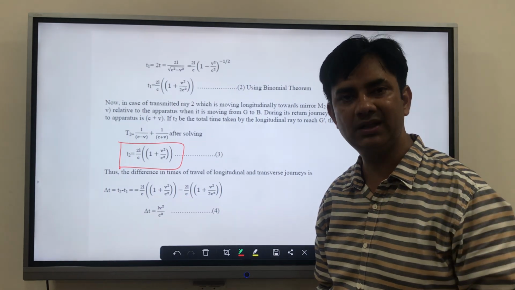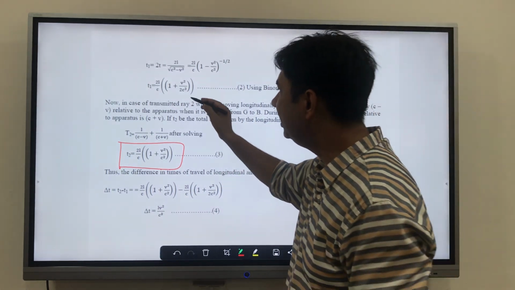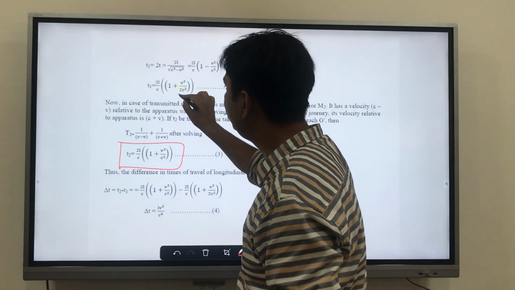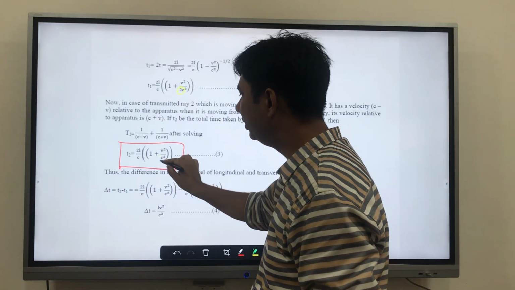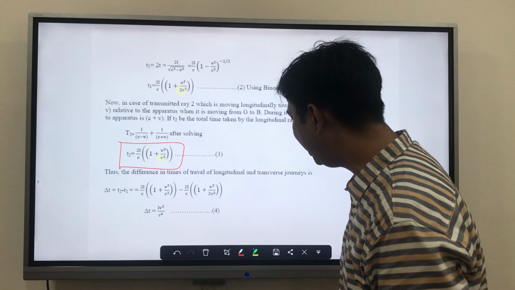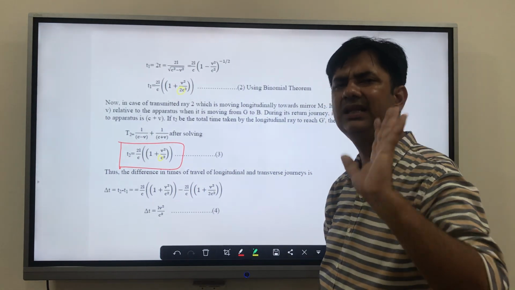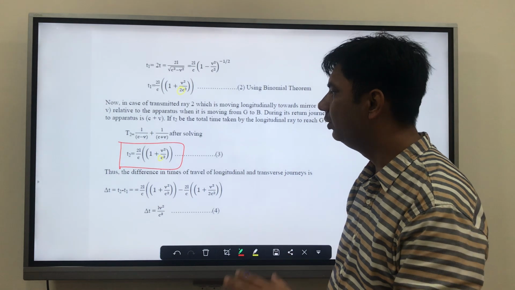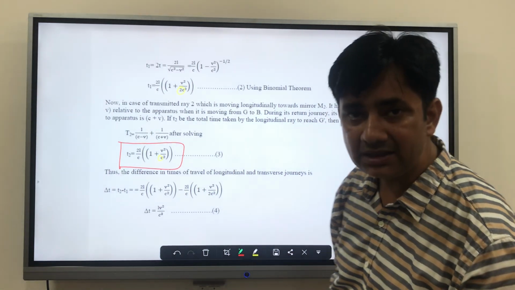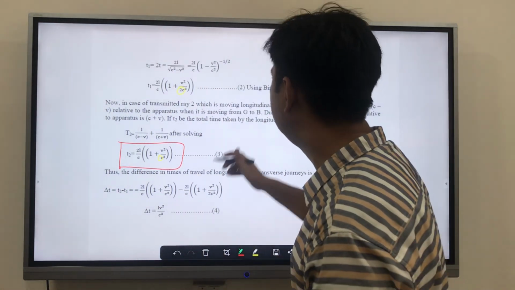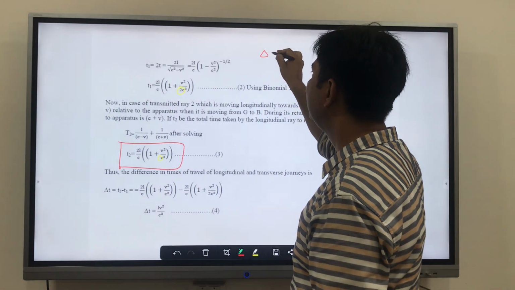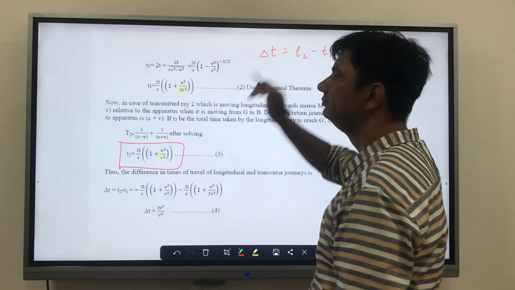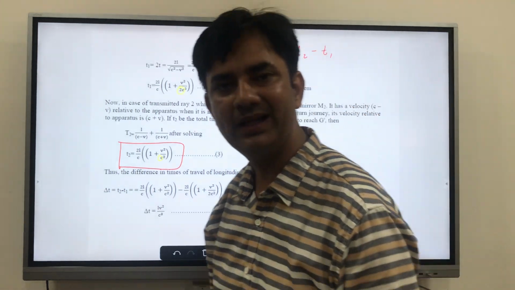What is the difference between the two values? Here you have 2 and here you don't have 2. Here we have 1. This is the basic difference between these two values. Now what is the path difference? The path difference is delta t, which is t2 minus t1.